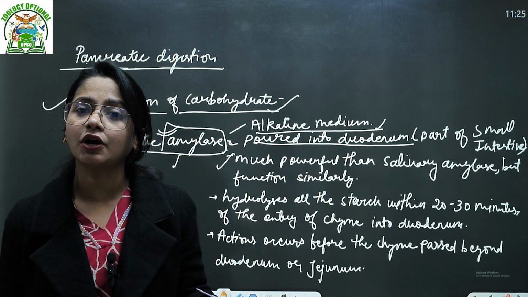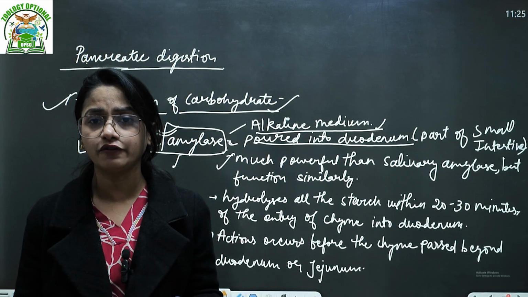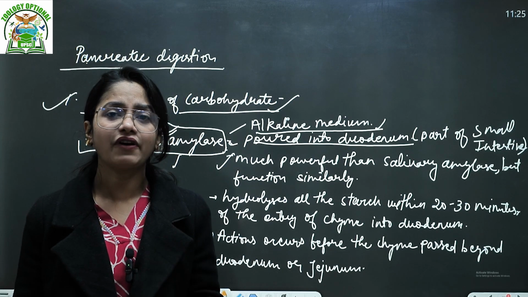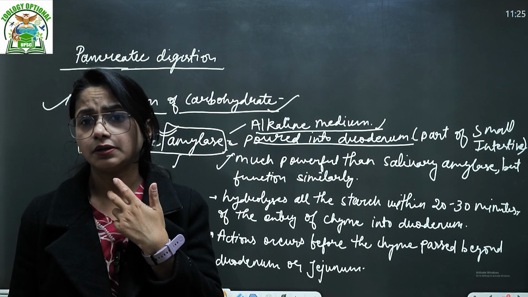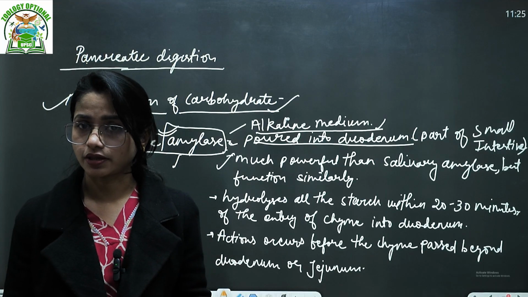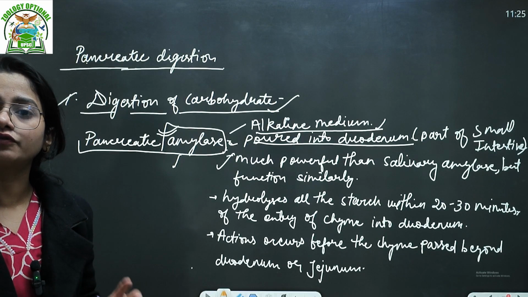So in the stomach, protein digestion is happening, but in the small intestine all the components of the food particle are digested, whether it is fat, lipid, protein, carbohydrate, or nucleic acid. So the digestion of fat here in your intestine is happening because of two things.